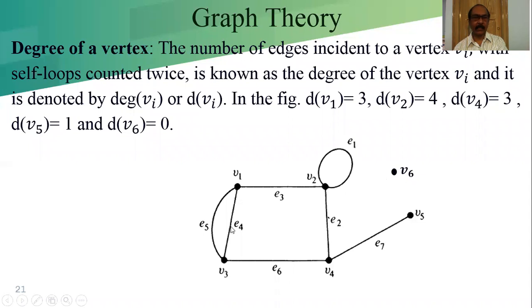In this graph, along with all the vertices V1 to V6, the degree of V6 is 0 and no edge is incident to V6. That's why V6 is an isolated vertex. And V5 has degree 1, so this is the pendant vertex. That's why V6 is an isolated vertex, and V5 is a pendant vertex.